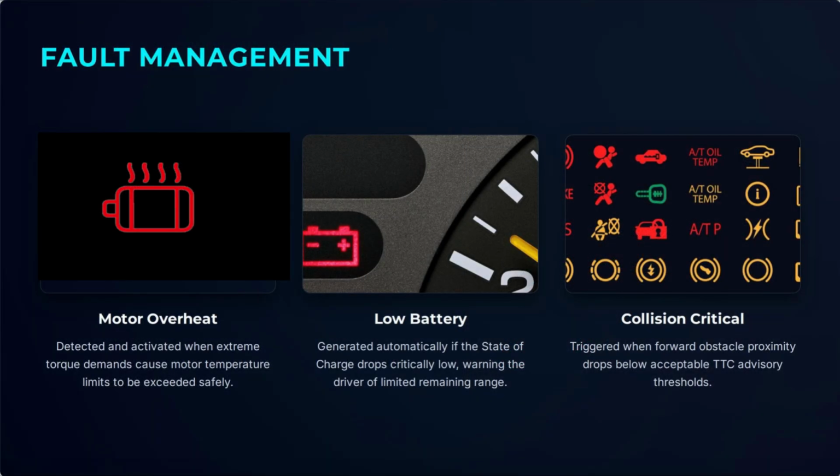Now let us see about fault management. The system continuously monitors battery, motor temperature, and collision condition. If any parameter exceeds its safe limit, the fault manager activates immediately. The dashboard displays the fault and warning alarms are generated.